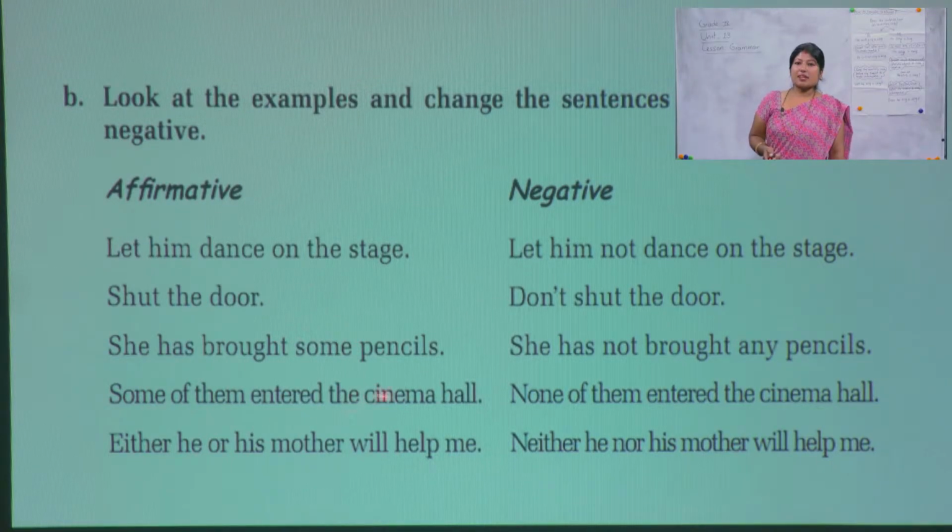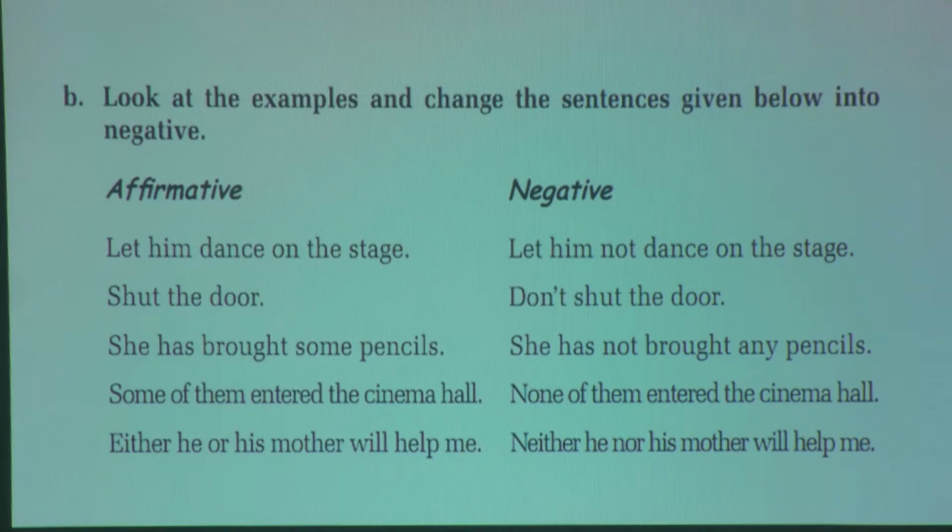Next: some of them entered the cinema hall. None of them entered the cinema hall. 'Some of them' changes into 'none of them'. Either he or his mother will help me. Neither he nor his mother will help me. So, what is the change over here? 'Either or' has been changed into 'neither nor'. The rule is that 'either or' is changed into 'neither nor' while making it negative. That is what we need to notice. So, keeping these things in mind, we'll do the exercises now.